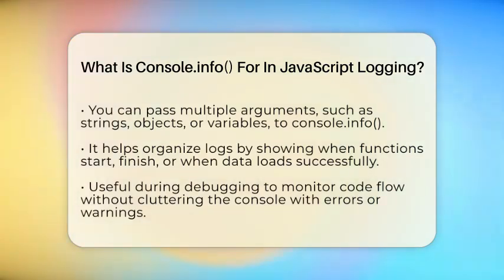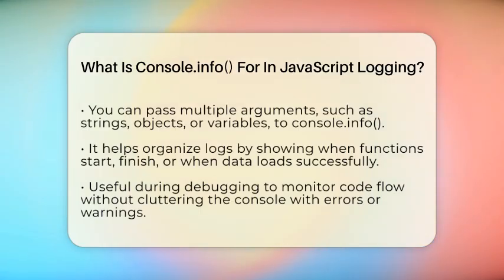You can pass one or more arguments to Console.info. These can be strings, objects, or even variables. For example, if you want to show that a certain function has started or finished, you can write Console.info("function has started") or Console.info("data loaded", data). This helps you keep your logs organized and easy to read.